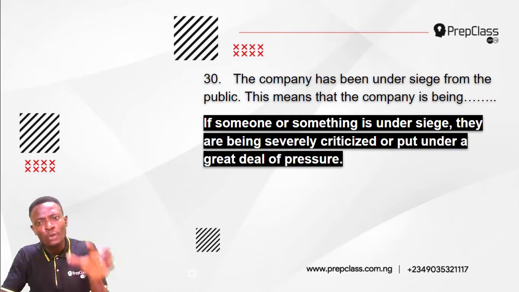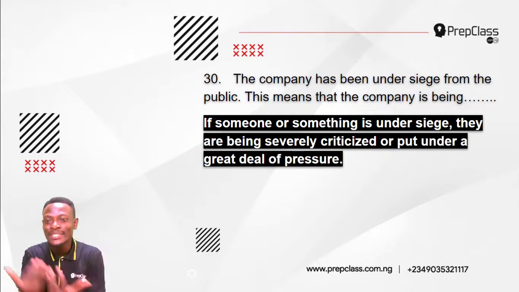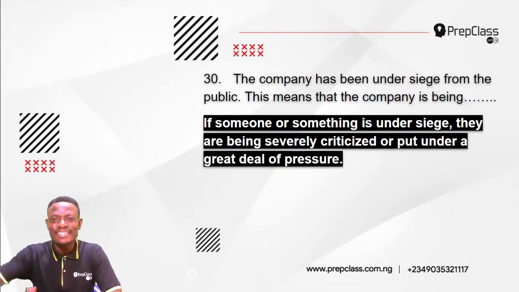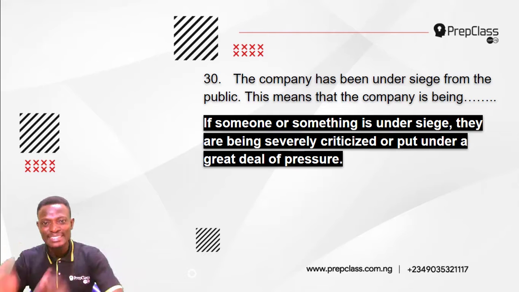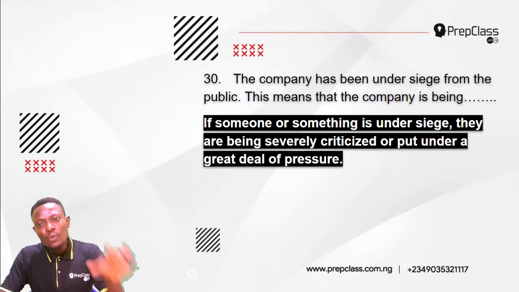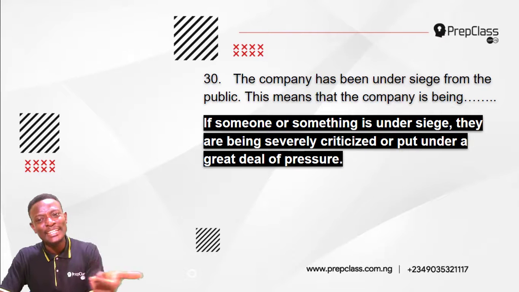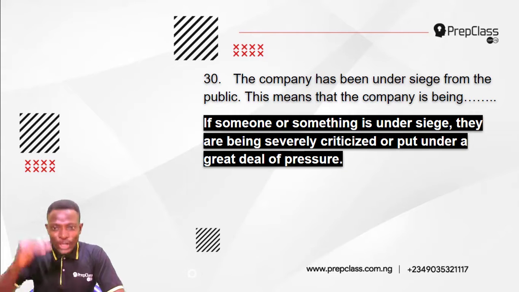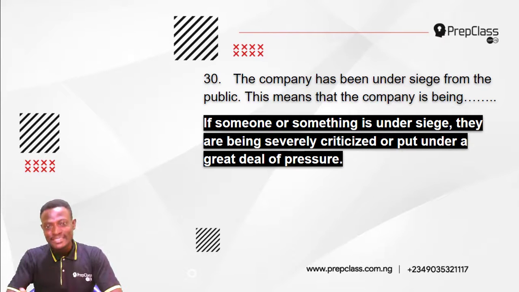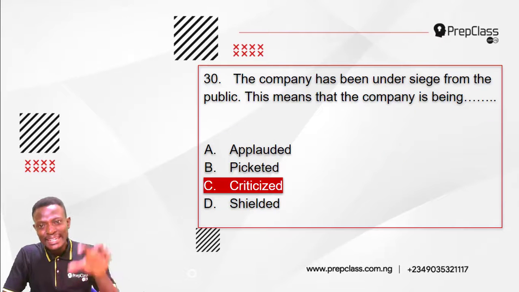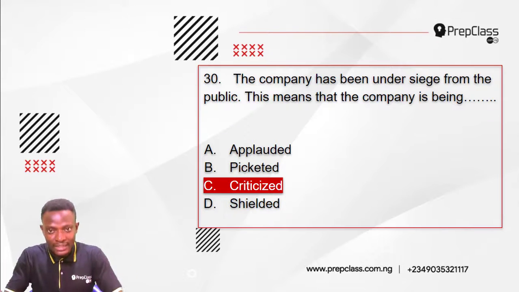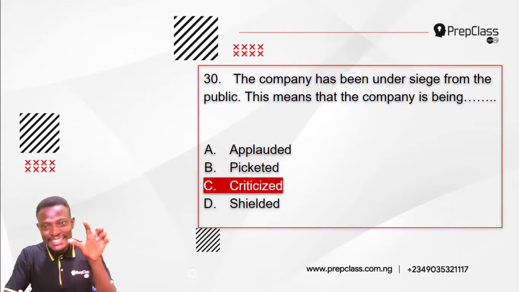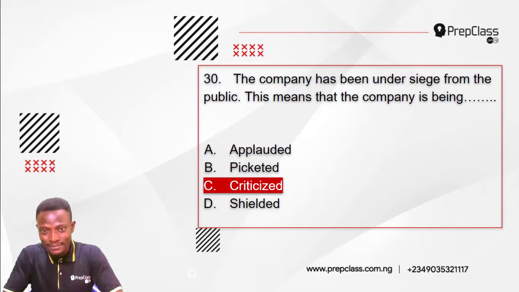If someone or something is under siege, they are being severely criticized or put under a great deal of pressure. So the public has been criticizing the company. The company has been under siege from the public. So the company has been severely criticized. So the answer to this question is option C. The company has been put under siege from the public. This means that the company is being criticized.